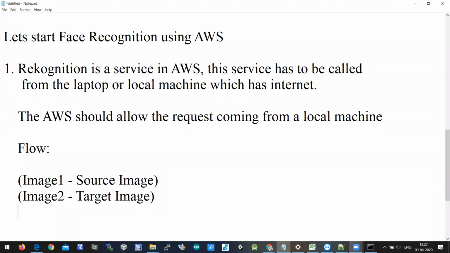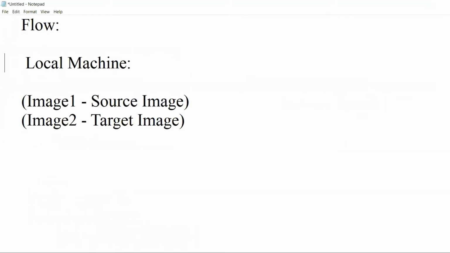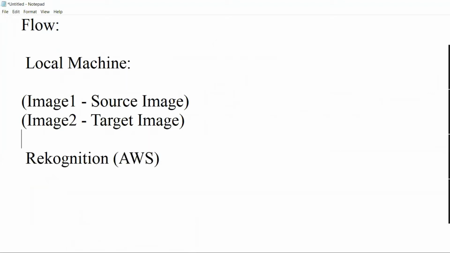You need to do face comparison, face recognition between the two images. These two images are in the local machine, not in AWS. And your algorithm, the Rekognition service, is in AWS, not in the local machine.